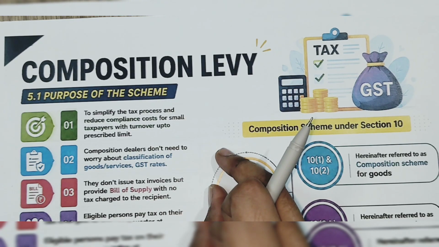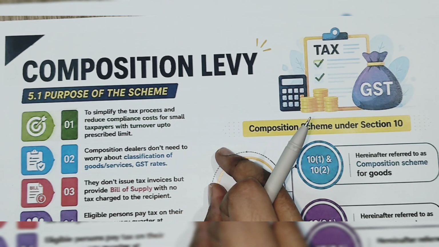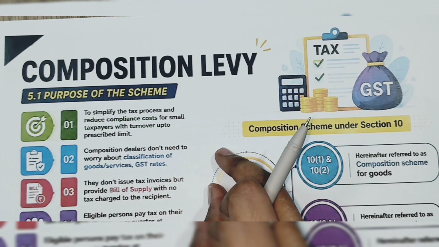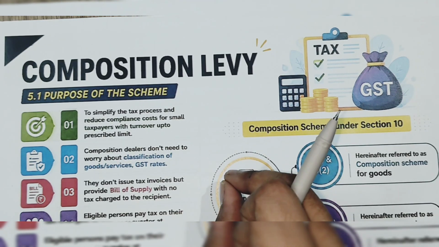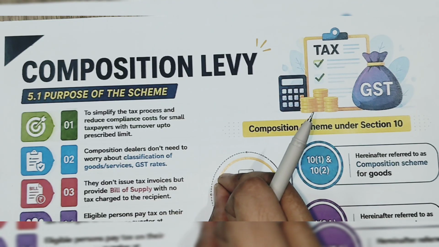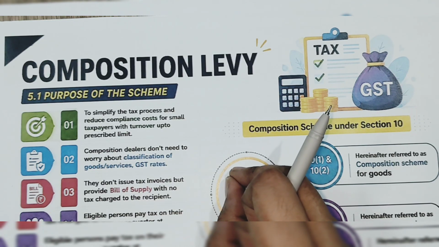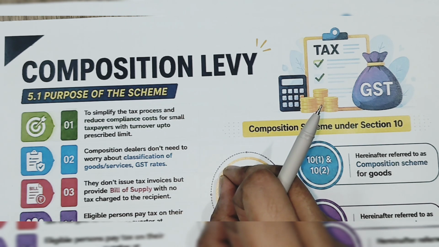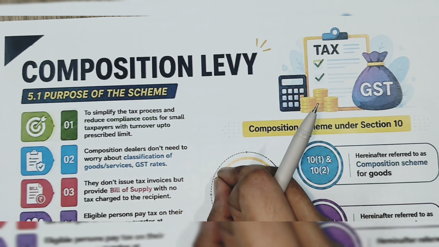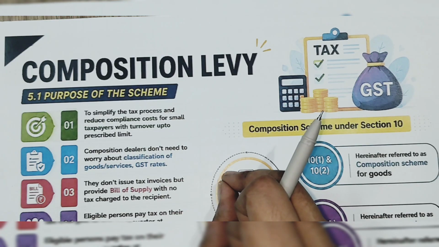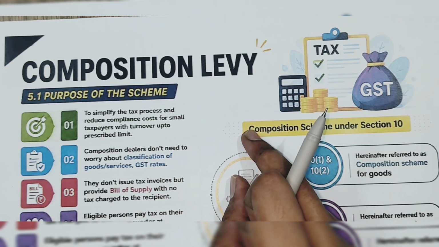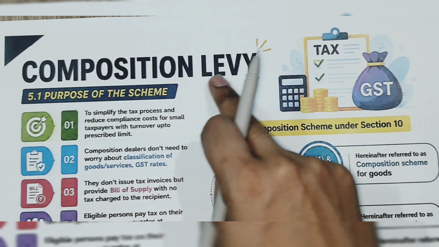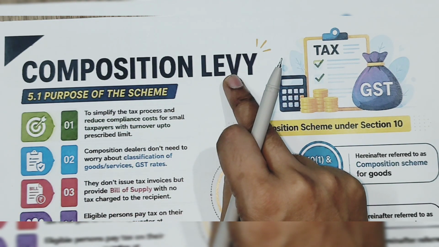Here, a prescribed limit will be given. If a person comes under that limit, he will be treated as a small registered person. And they have given one optional scheme called compensation levy.